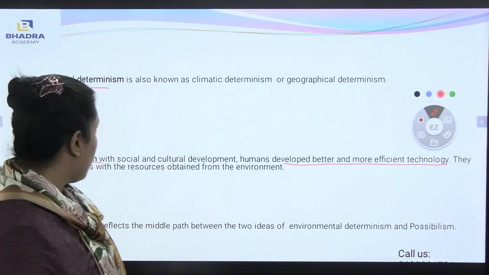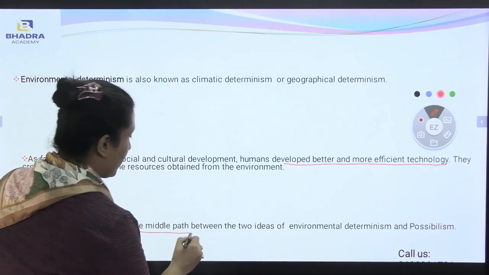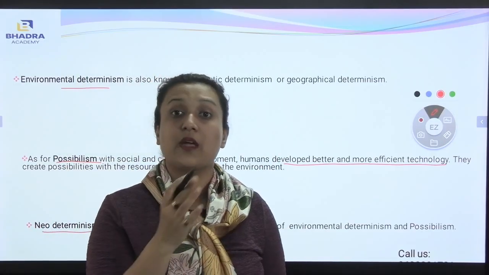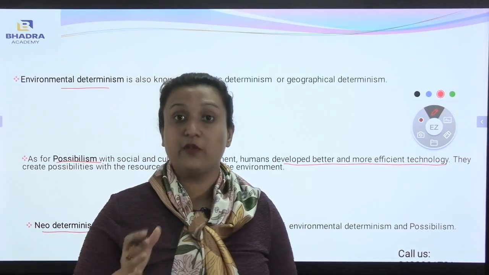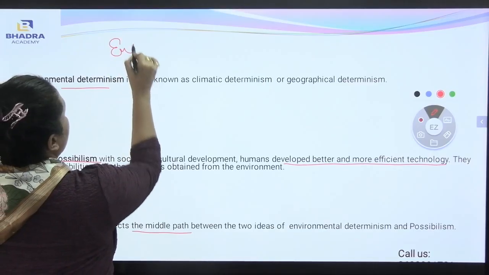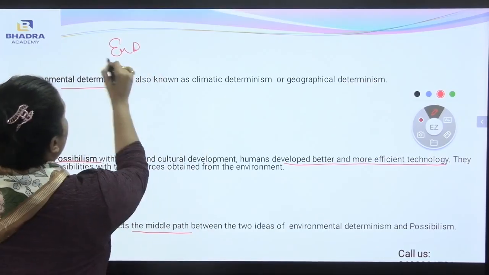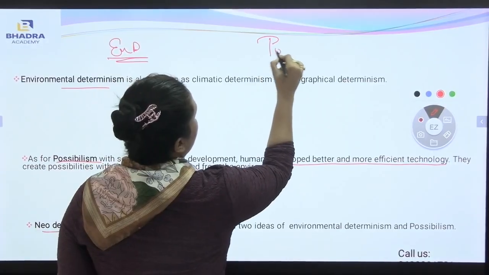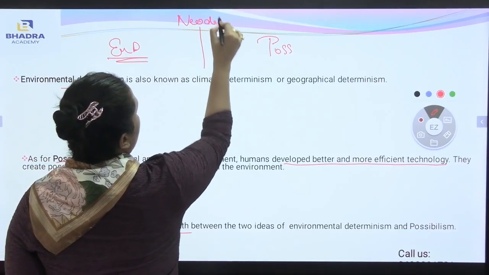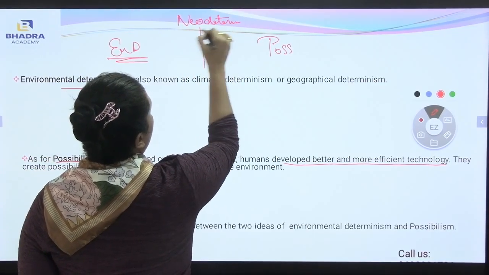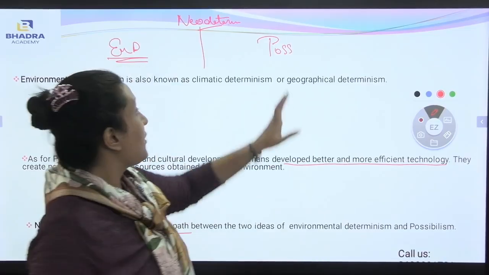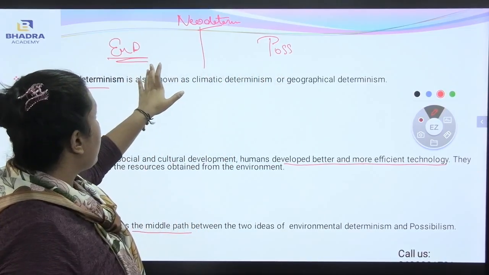Neo-determinism reflects the middle path. Now, what is the middle path? The middle path is between environmental determinism and possibilism. You see, if I write in short form, environmental determinism and possibilism, here neo-determinism comes in the middle. So neo-determinism creates a balance between possibilism and environmental determinism.